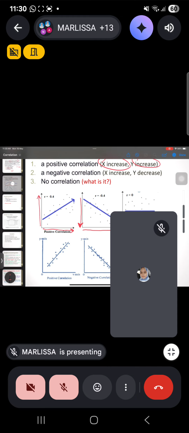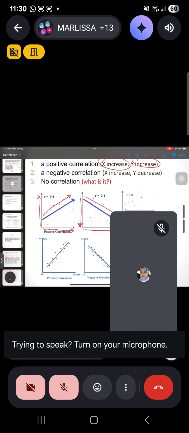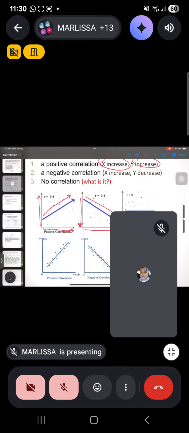However, for a negative correlation, x-axis will increase. Meanwhile, y-axis will decrease. So you can see arrows that go downward here. For positive correlation, the arrows will go upwards. And then for no correlation, the line will be like this.